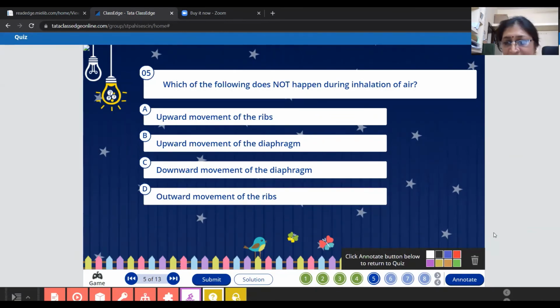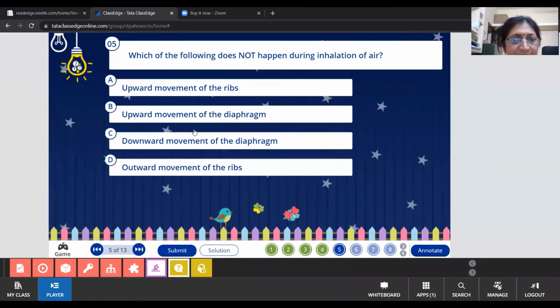Wait a minute. Submit. Okay, it is wrong, because it is two. You have to mark two answers. You have to tell the movement of the ribs and also of the diaphragm, so the movement is opposite here.